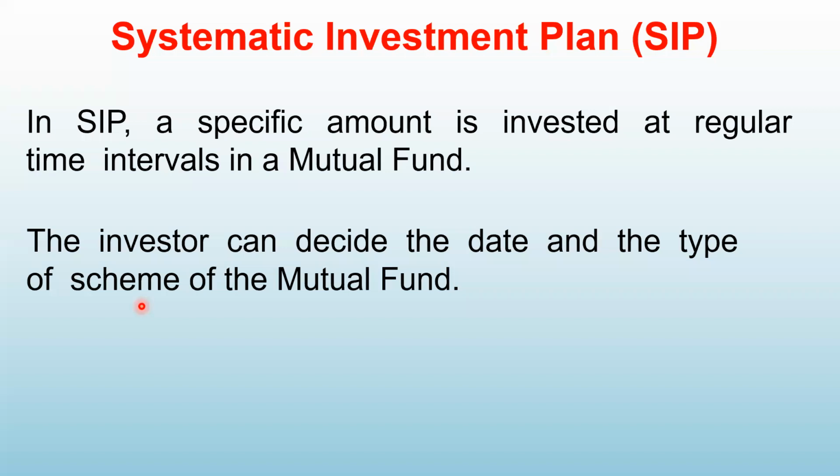So monthly, a small amount is invested, and in the long run, there is a huge profit because the NAV is not the same on all the dates. Whenever NAV is less, you get more units of mutual funds. So in the long run, it gives a good profit.